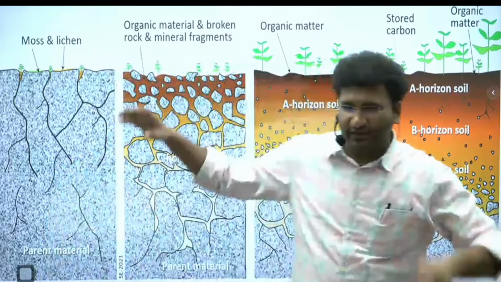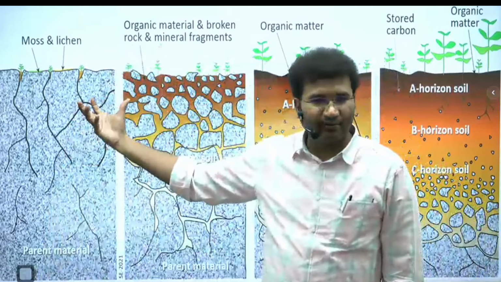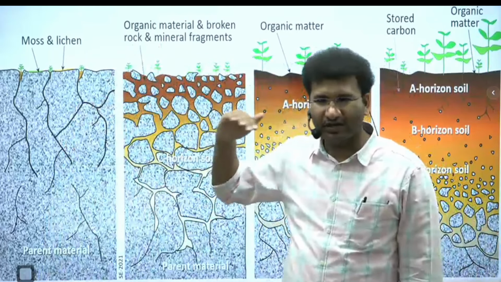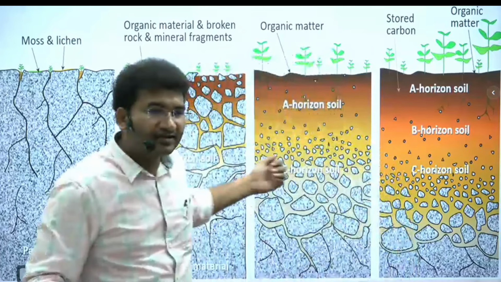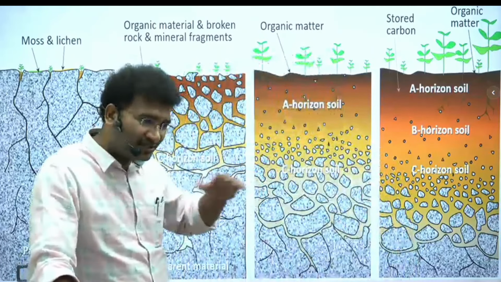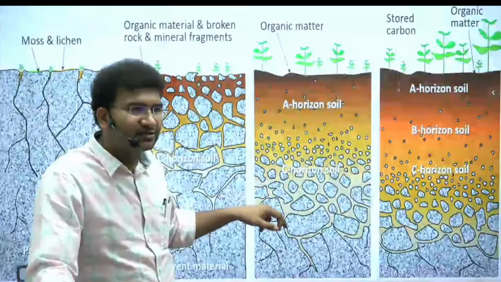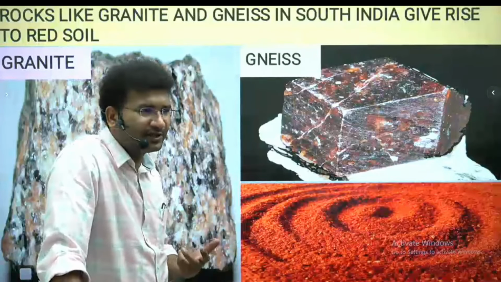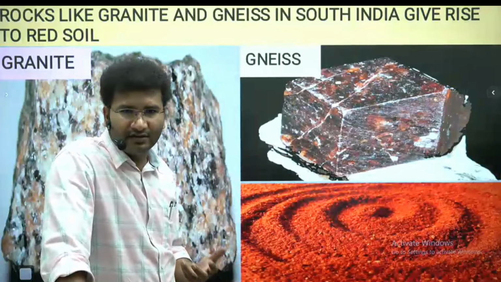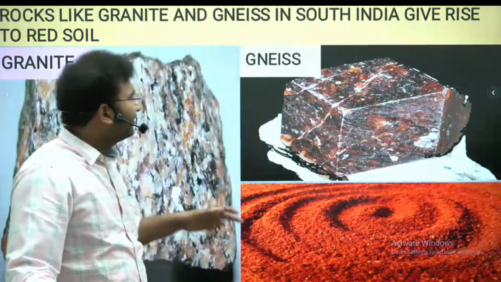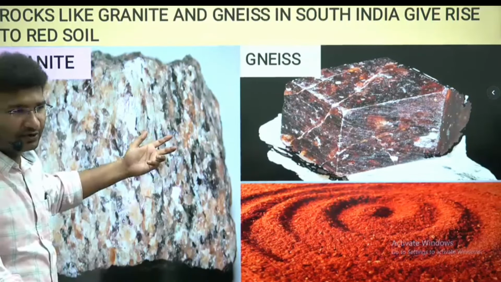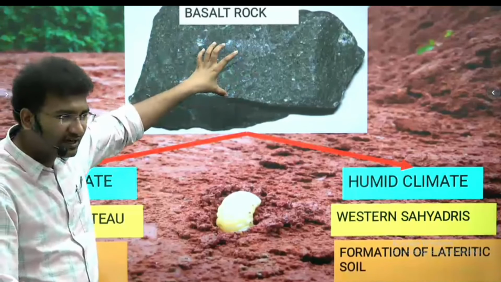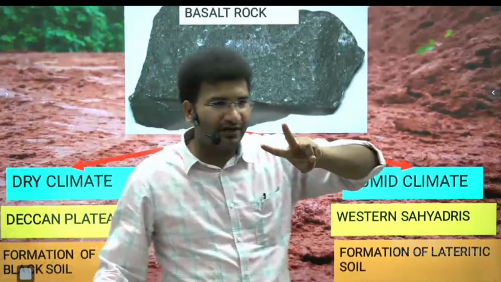Initially, soil has formed from a bare rock. It has turned into multiple particles and layers. Now, each of these layers is called a horizon. Each layer is called a horizon. Now, soil comes from different rocks. The color of the soil is because of different rocks. But climate plays a major role here. For example, you look at black rock. This is basaltic rock. It will give 2 different types of soils.